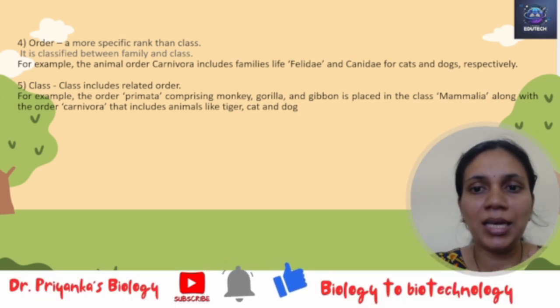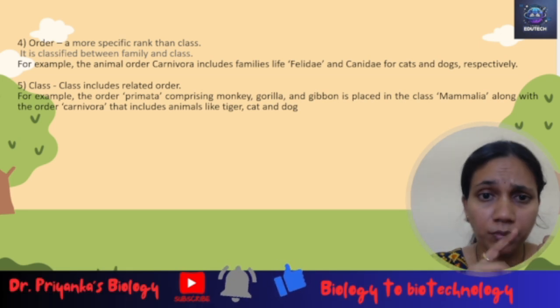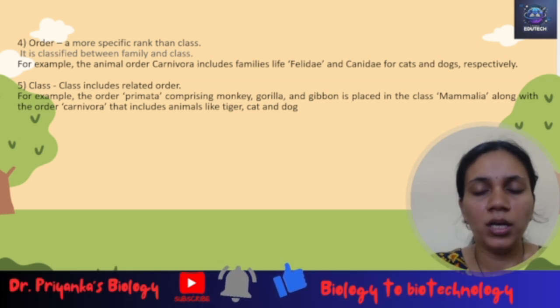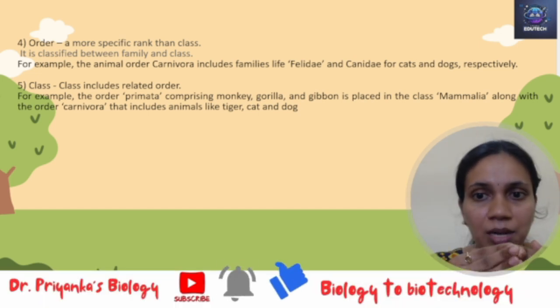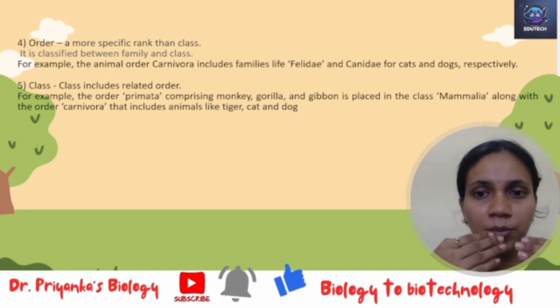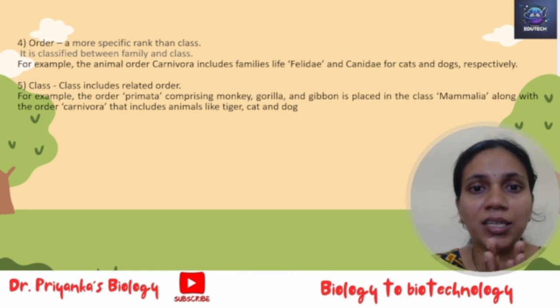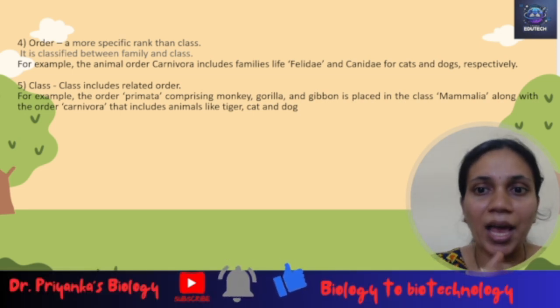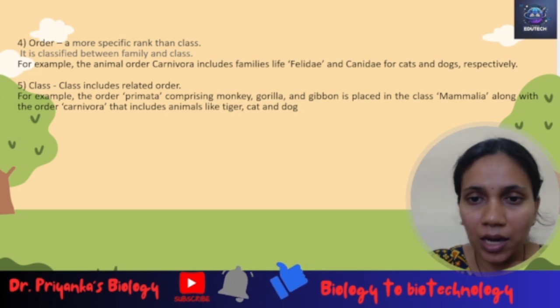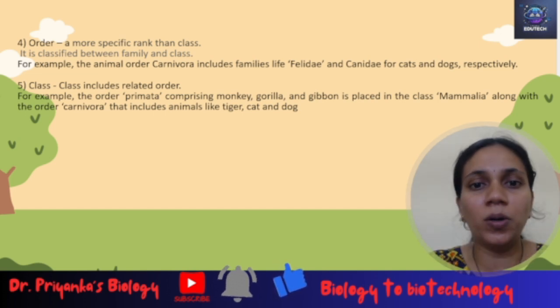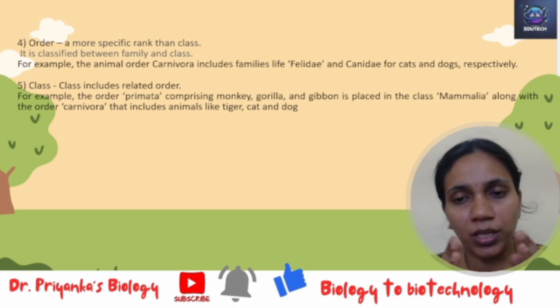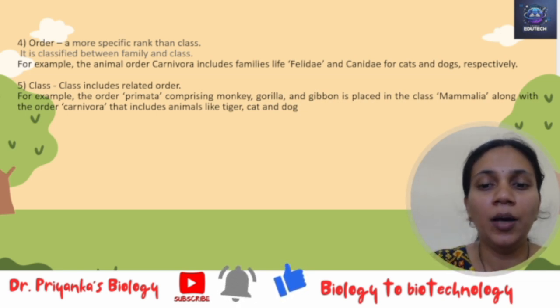The monkeys and gorillas all belong to the order Primates. Whereas the tiger, cat and dog belong to the order Carnivora because they are meat eaters. But still, because of the similarities, they have been put under the class Mammalia, because they have body hair and they give birth. That is where they are more related. So that's why they have been classified under the class Mammalia.